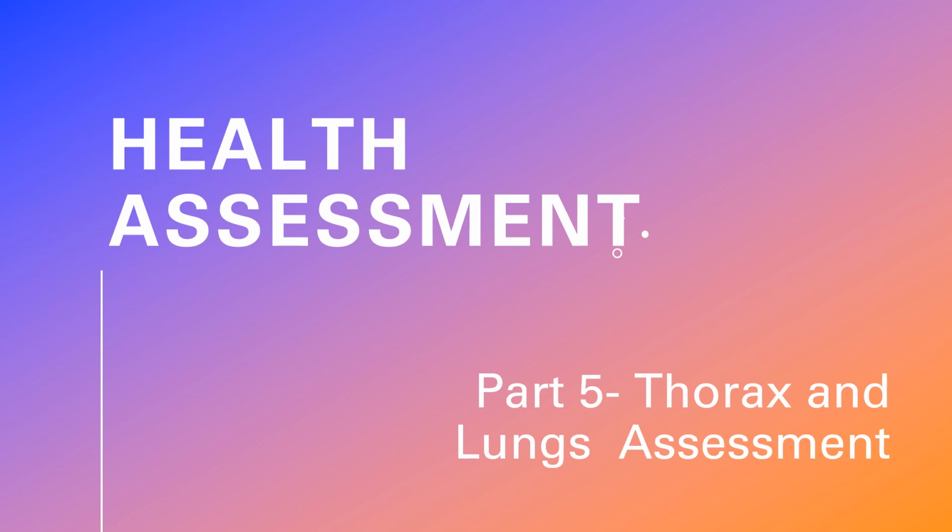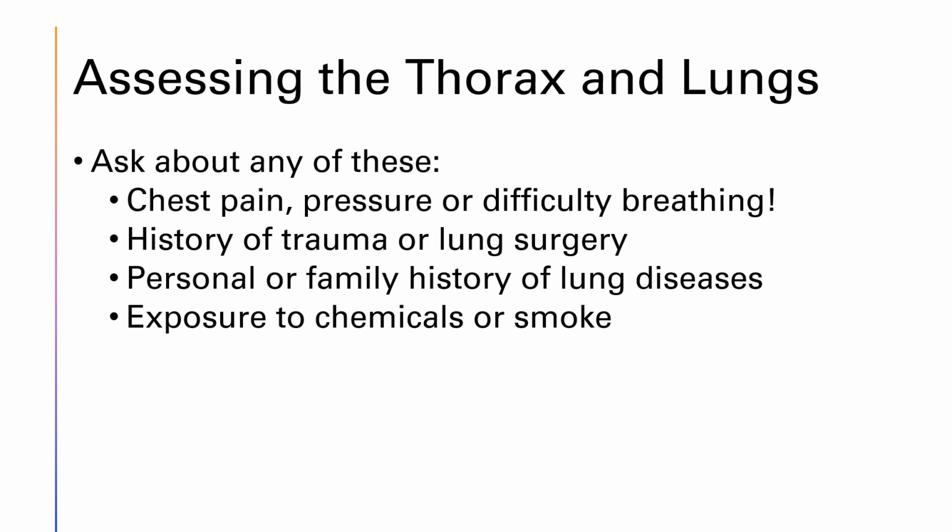The abnormals are really going to be discussed in the respiratory section of this course later on, and the heart and circulatory system and how we assess those are going to be in a separate PowerPoint. As I mentioned, the thorax and lungs are very important for our bodies to live. When we think of the thorax, we have ribs, lungs, and muscles used for breathing. The heart and the circulatory system is separated out, even though those also live within the thorax.